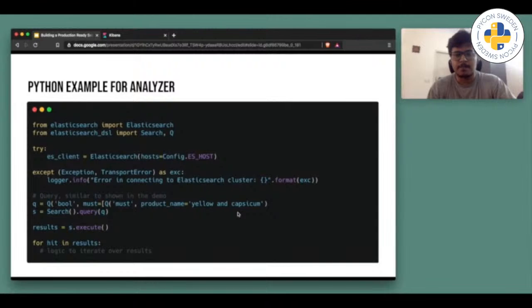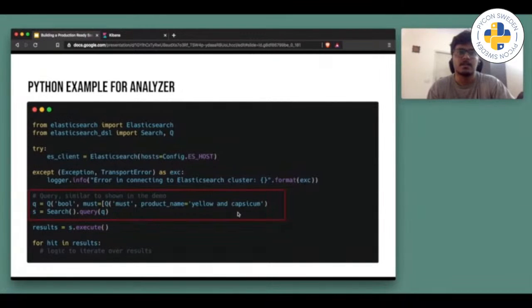So as you can see, I am using an Elasticsearch DSL module in Python. It's a high-level client package built over the original Elasticsearch module. I'm using this module because it helps in abstracting away the complex ES queries. In this way, all the raw queries being written by the dev, it helps him avoid syntax errors and writing incorrect nested queries.